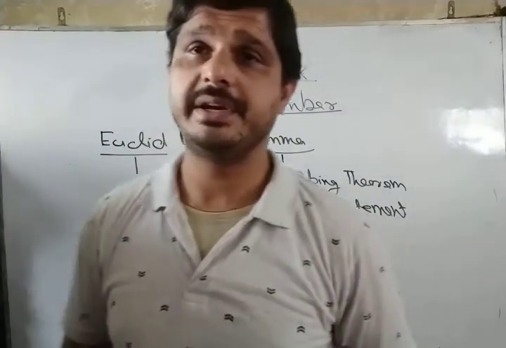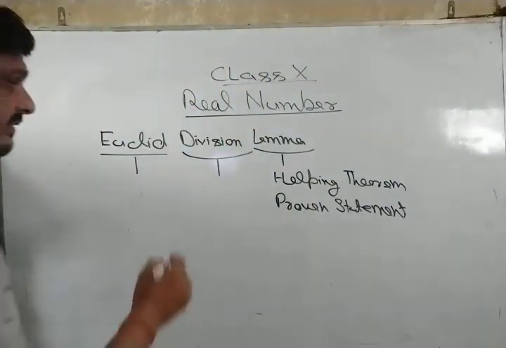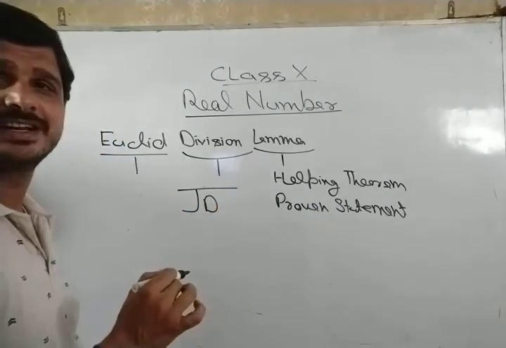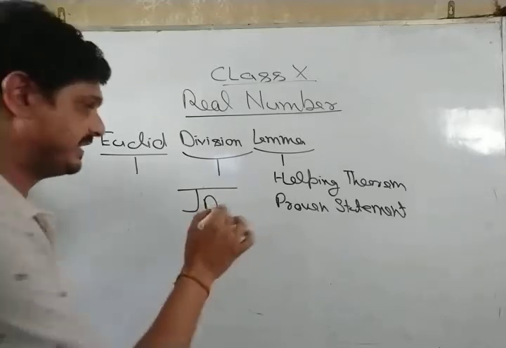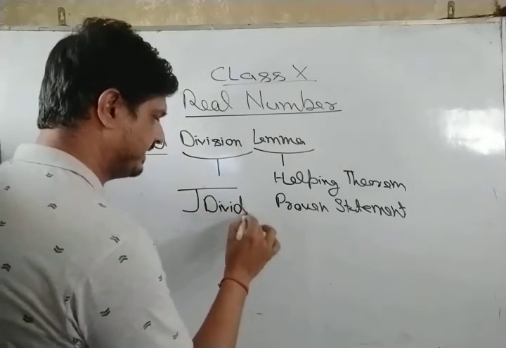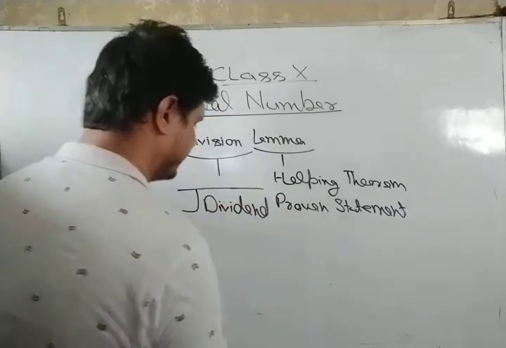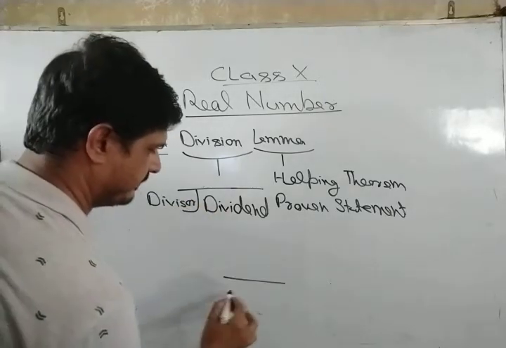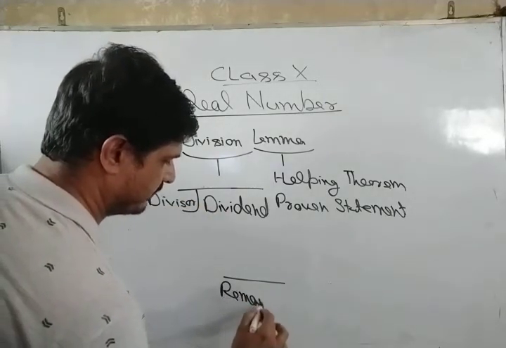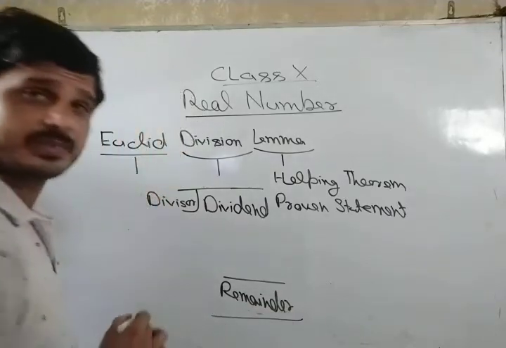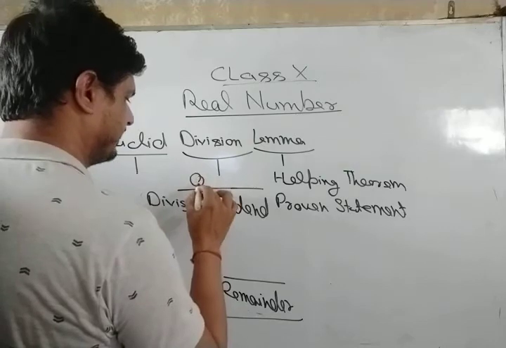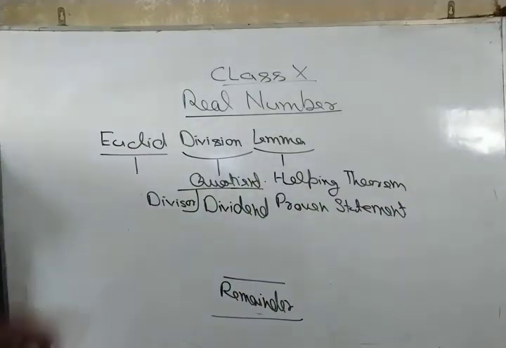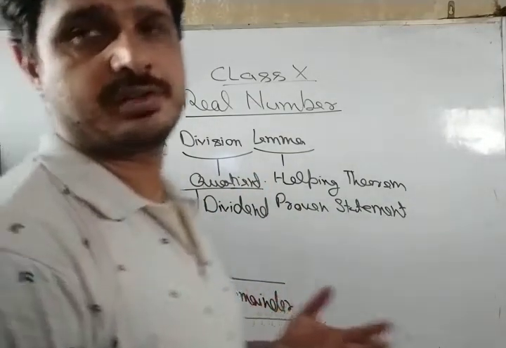Lemma is a proven statement. So in division, we have the dividend, divisor, remainder, and what is left, the quotient. This is division, Euclid's division lemma, so not very tough.